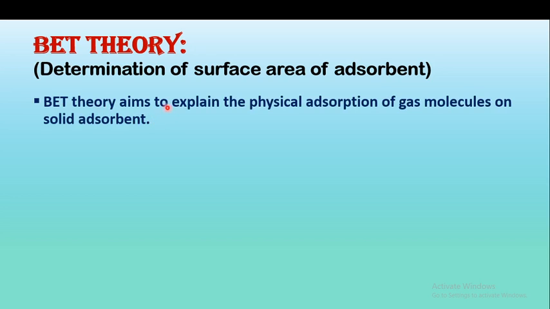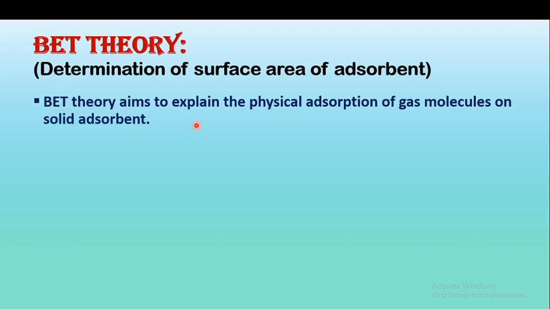So, BET theory aims to explain the physical adsorption of gas molecules on solid adsorbent. Means BET, these are three scientists: Brunauer, Emmett and Teller. So, the name for this theory is given from these scientists' names, that is BET.